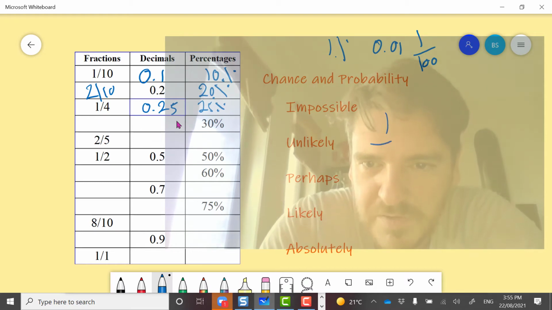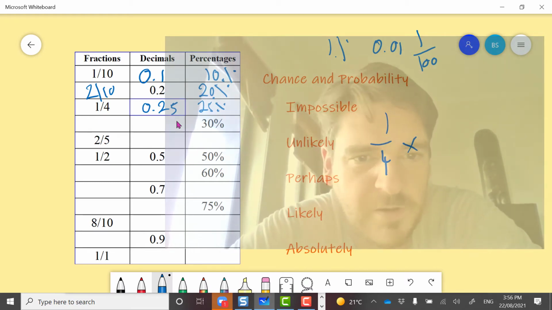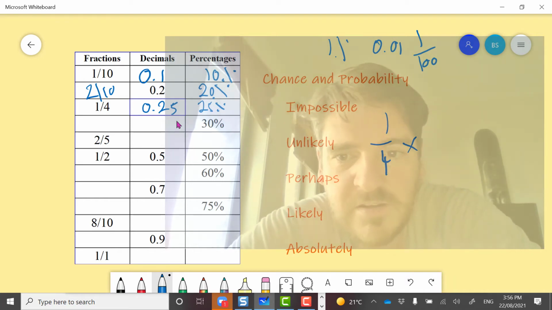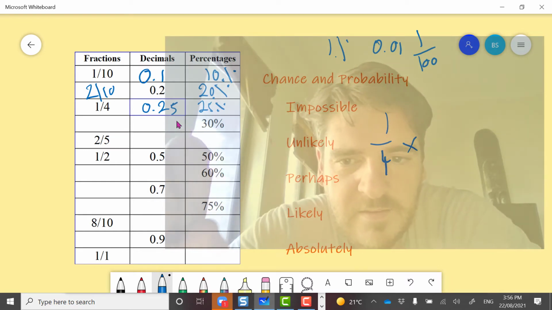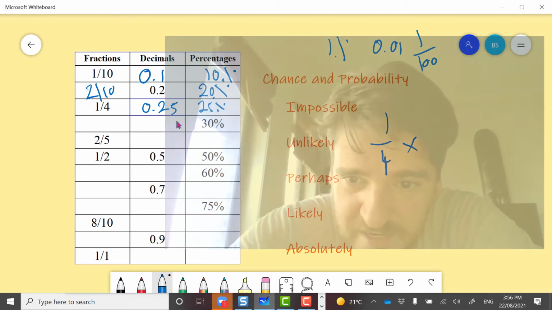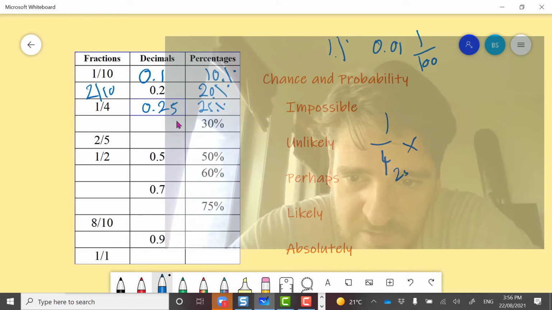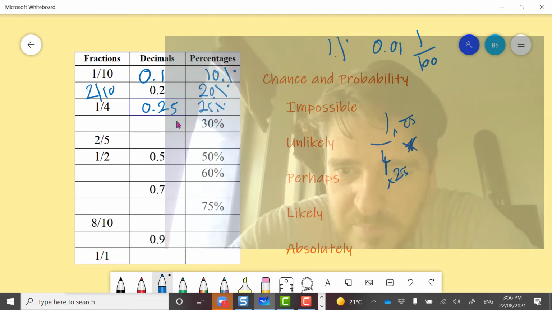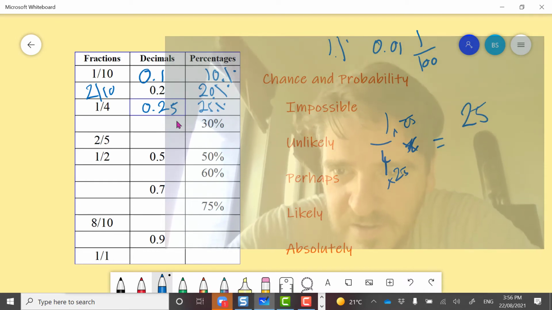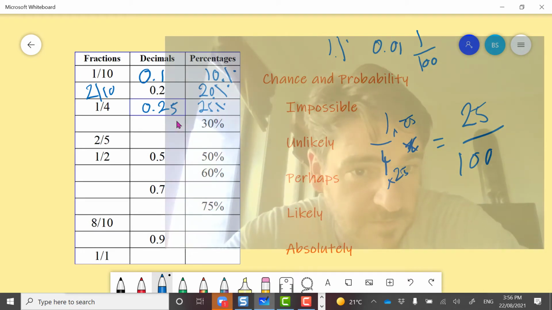The other way I could do that is I could convert the 1/4, right? I'll put 1/4 over here. Then I have to times it to get an equivalent fraction. Because I want to get the 4 and make it a 100, so I can get an easy decimal, I'd have to times that by both sides. I'd have to times by 25, so times that by 25, times that by 25, which is equal to 25 out of 100.